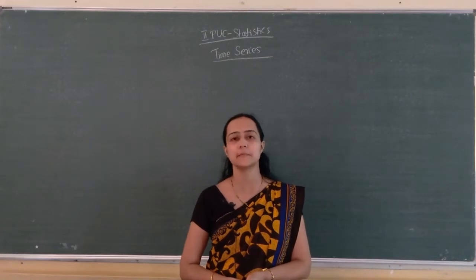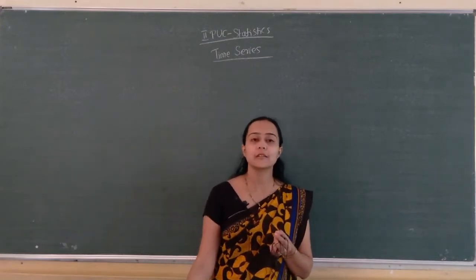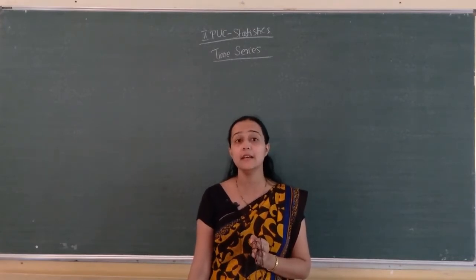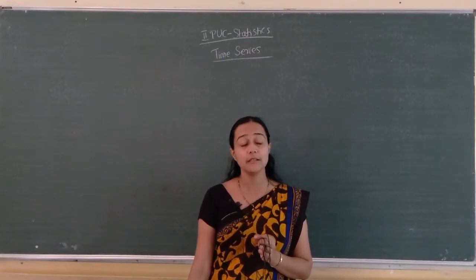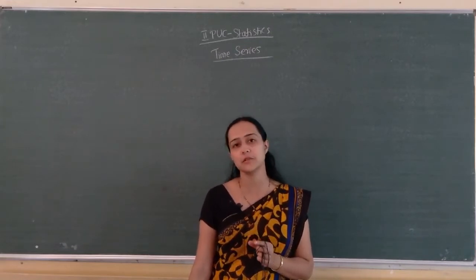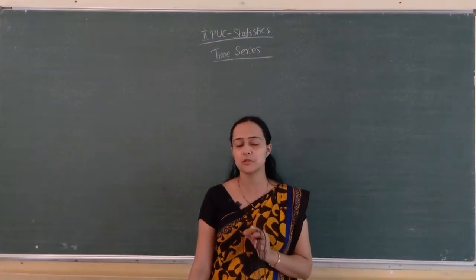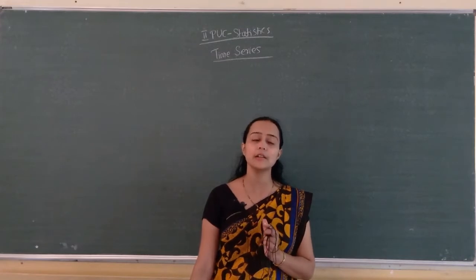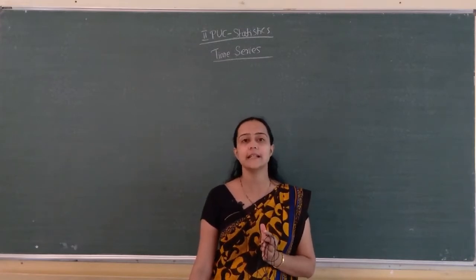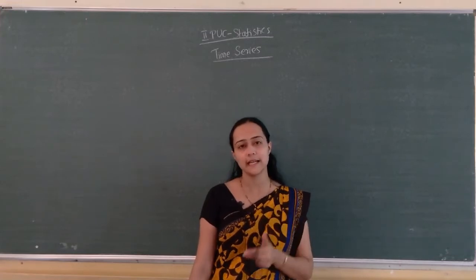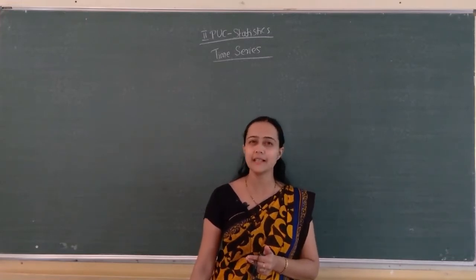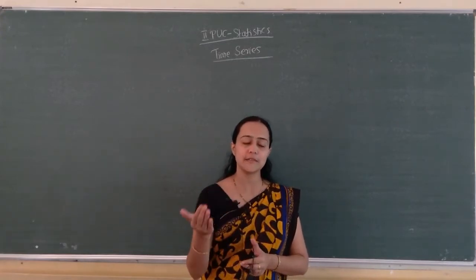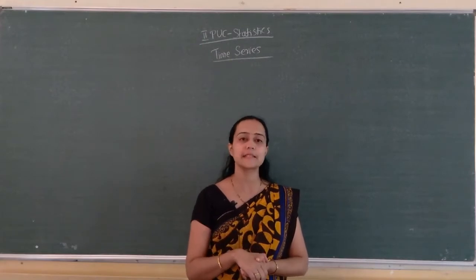In the last class we were discussing time series, the second method of measuring trend, that is the semi-averages method. Four methods are there to measure trend. First one is the graphical method. In the graphical method, first we draw the histogram, which means the graph of the actual time series data. Next, we draw a trend line in such a way that the number of points above the trend line and below the trend line are equal, and the total deviations above the line and below the line are the same.